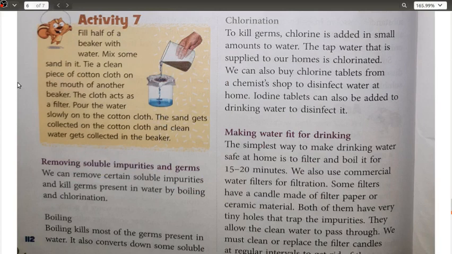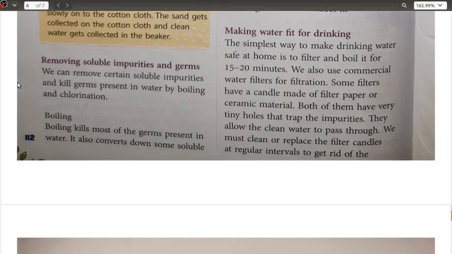Next is that along with chlorine we can also add iodine tablets to disinfect the drinking water, making water fit for drinking. Okay, when we are asking about this part, that is how to make this water fit for drinking purpose, first, the simplest way to make drinking water safe at home is to filter and boil it for 15 to 20 minutes.